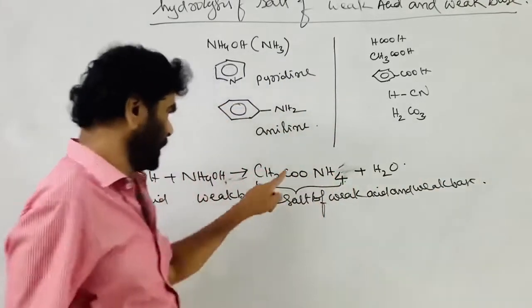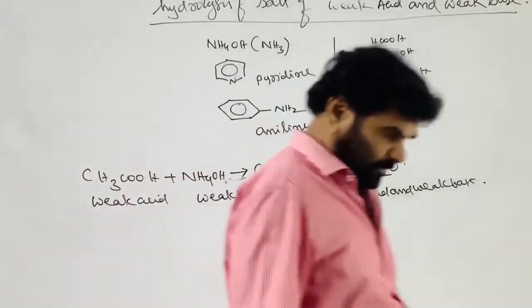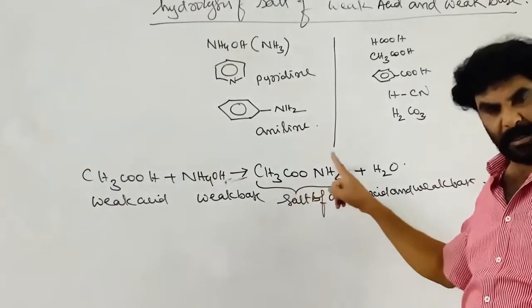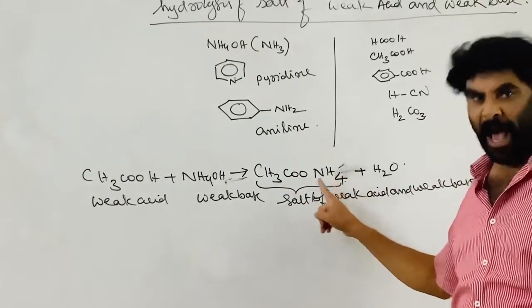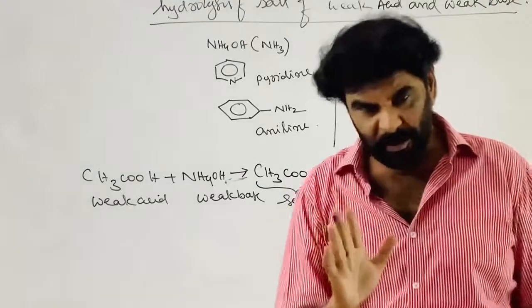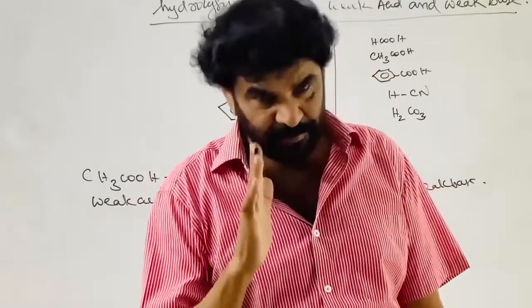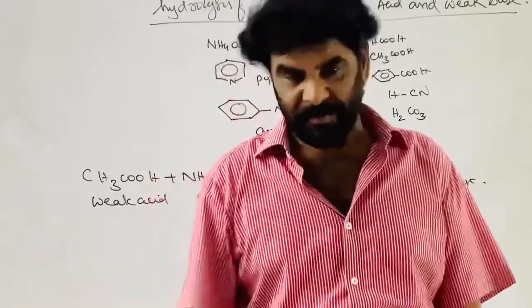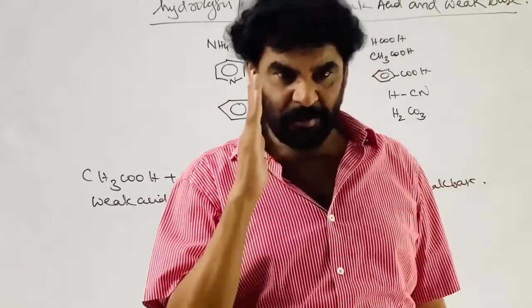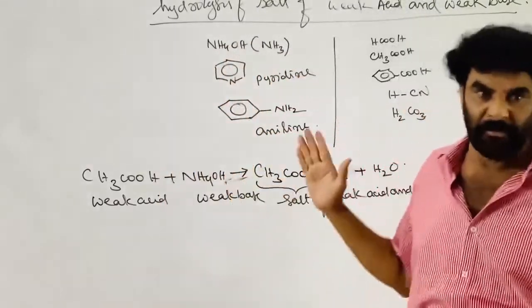Now here, in this salt, the cation belongs to the weak base and the anion belongs to the weak acid. I told you, the ion which undergoes hydrolysis, which reacts with water and disturbs the equilibrium of the water, is the ion which belongs to the weak electrolyte, that is the weak acid or weak base.